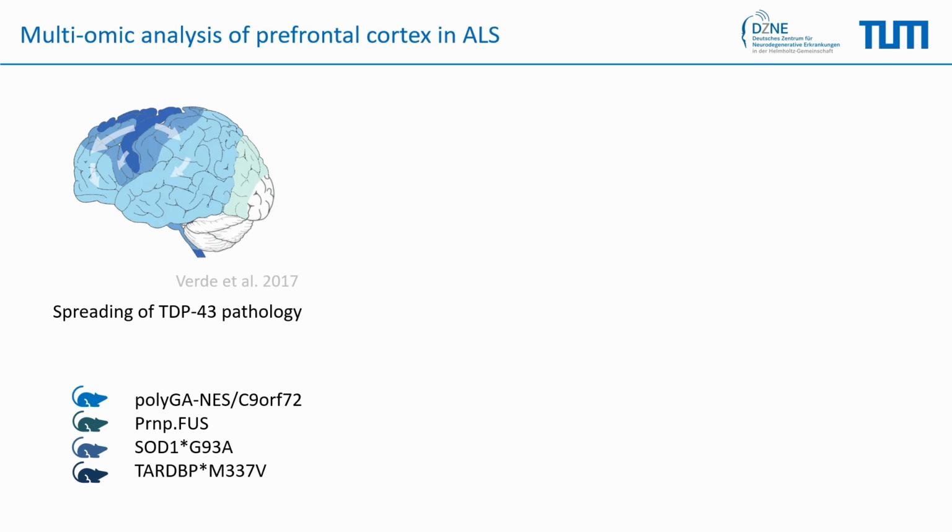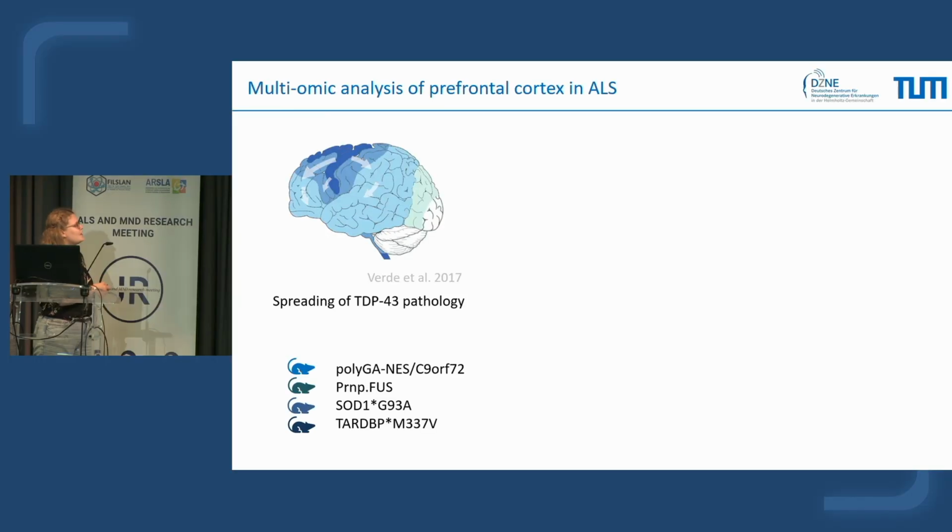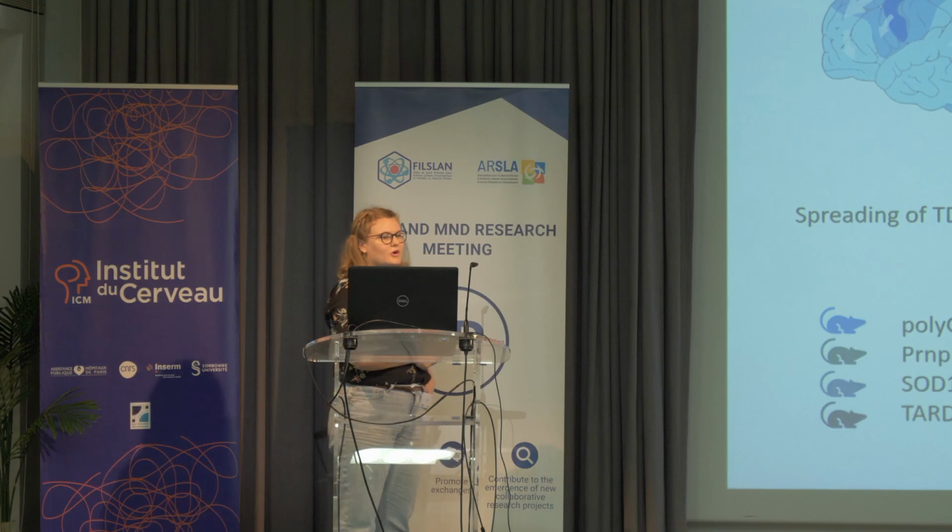So, as you know, ALS is believed to start in the motor cortex and over time spread around other cortical areas. So when we study postmortem tissue of the motor cortex, we might study end-stage disease. However, the prefrontal cortex only demonstrates intermediate pathology at the stage of death, and therefore we think that studying this tissue might give insight into early ALS disease-mediated pathways.